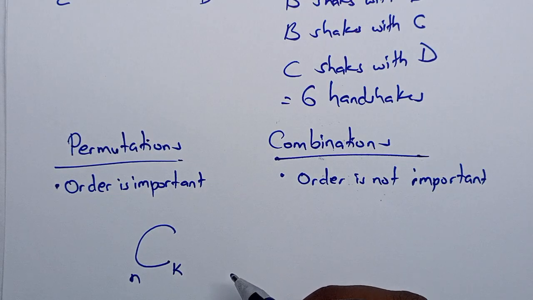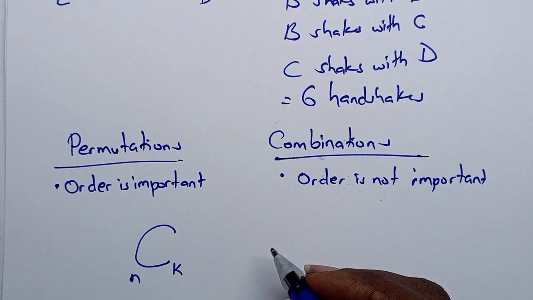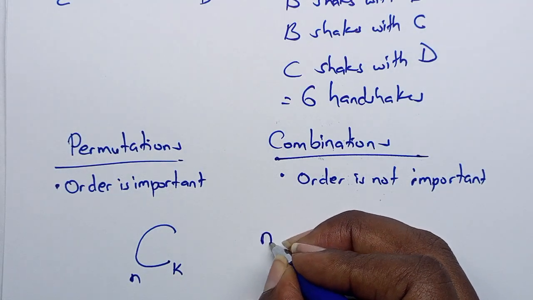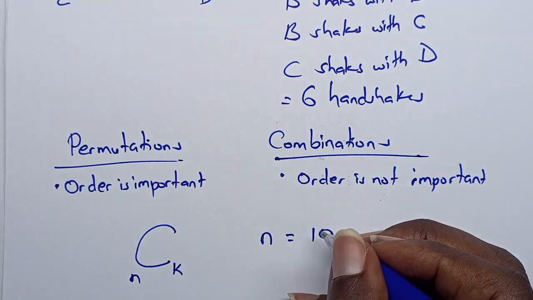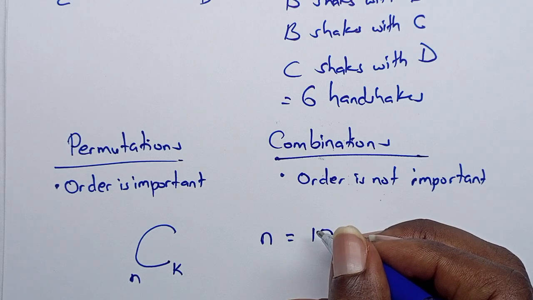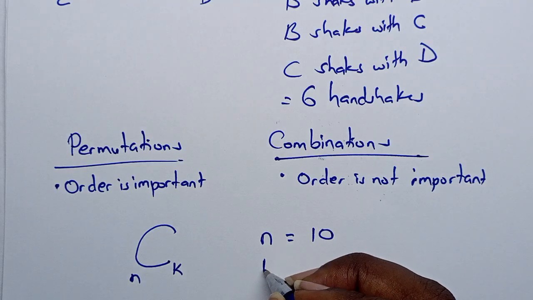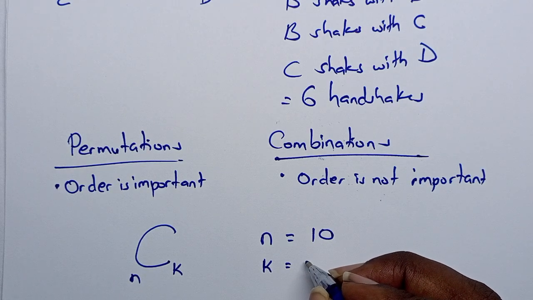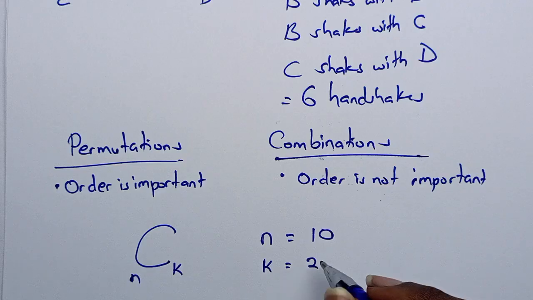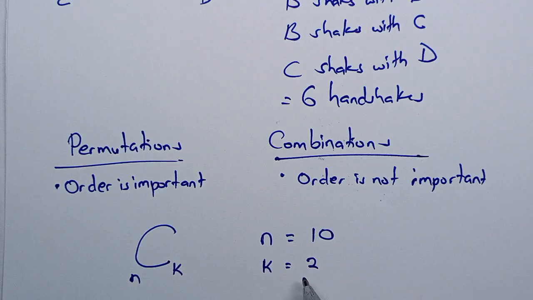So in our problem, N is the number of people in the room, which is 10. N is 10. And you know that a handshake happens between 2 people. You cannot greet 3 people at the same time. So a handshake happens between 2 people, so that means K is 2. This means the event happens between 2 people at a time.